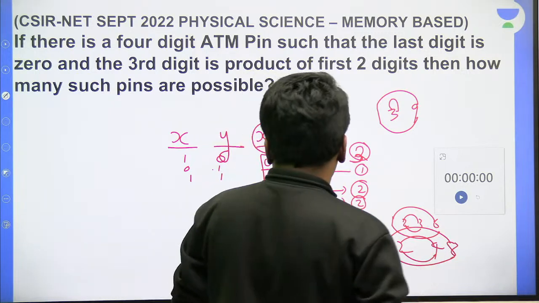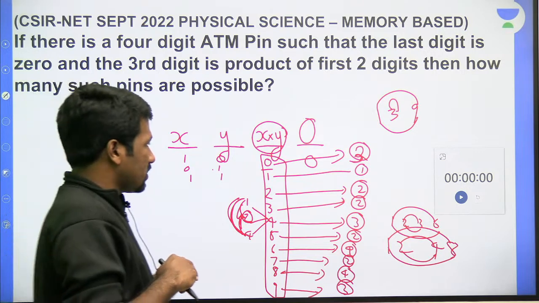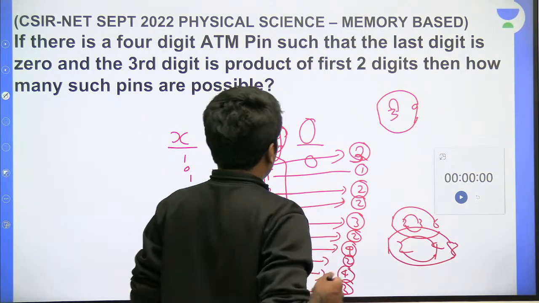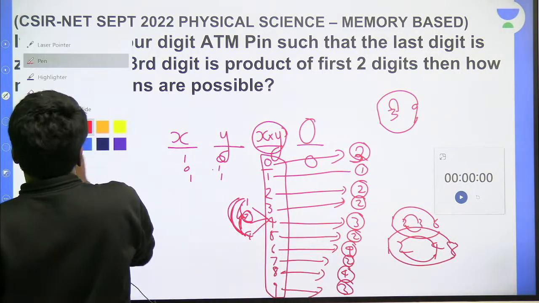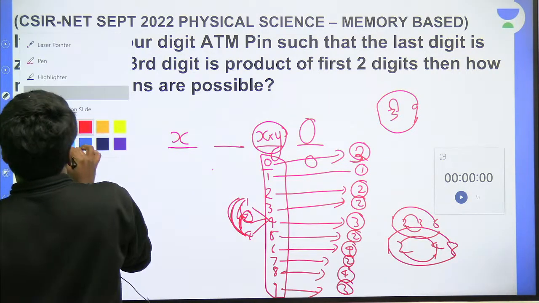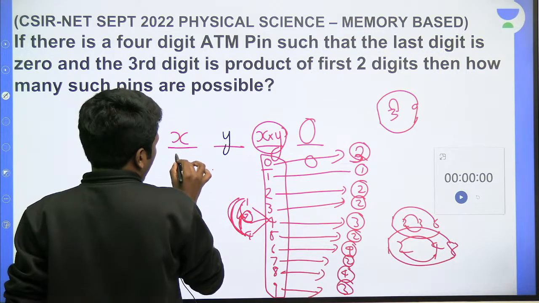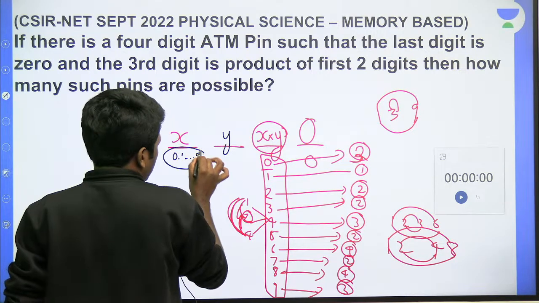Yes, sorry, that is a big mistake I have made. 0 has many other possibilities. Other numbers are okay, but 0 has more possibilities. Listen carefully: there are 19 possibilities for 0. How? Because for any x, 0, 1, 2, 3 up to 9, there are 10 possibilities.